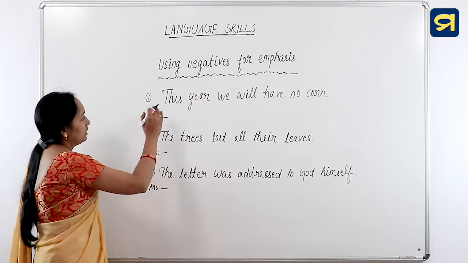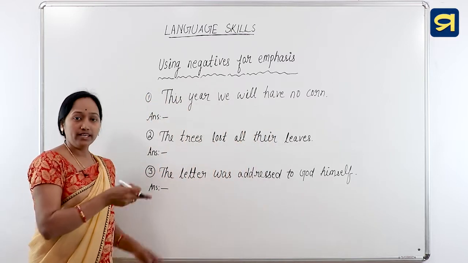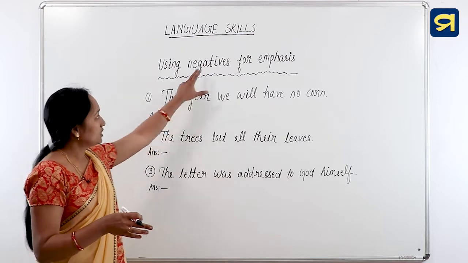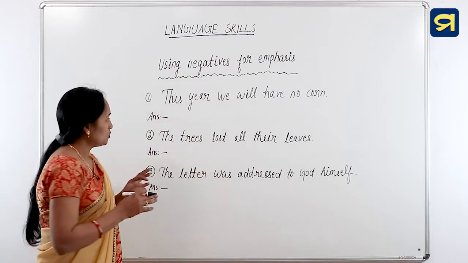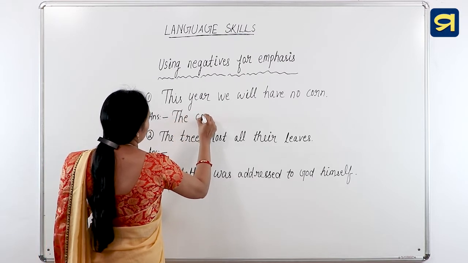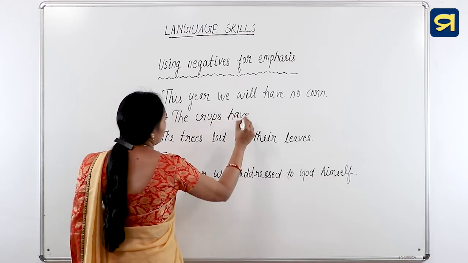The first one, this year we will have no corn. So we write this sentence without changing its meaning by using negative emphasis. So we will write, the crops have failed.